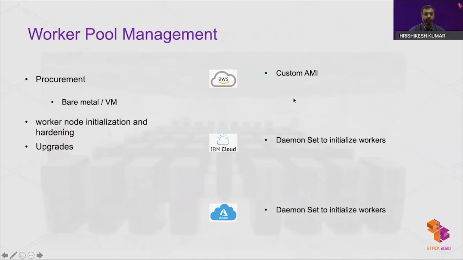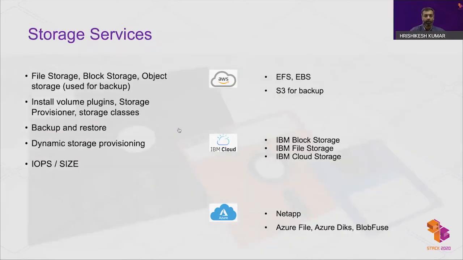Additional nodes can be added manually or using worker pool management, by scaling the worker pool to which the worker belongs. AKS kind of uses a combination of EKS and IKS.